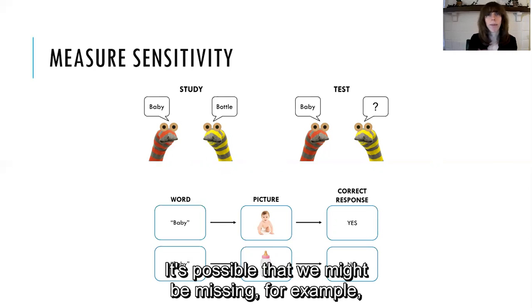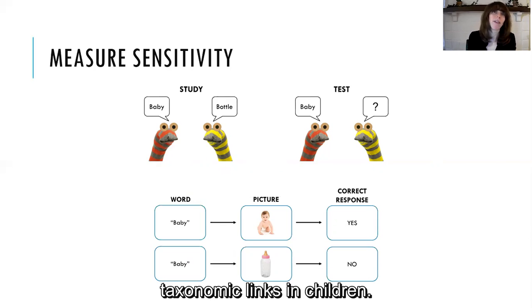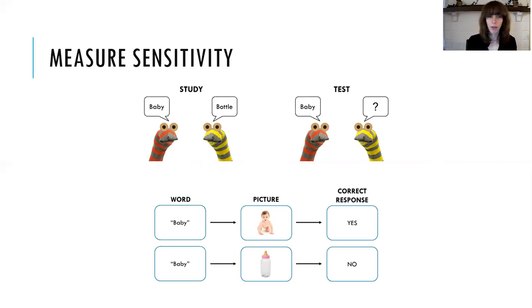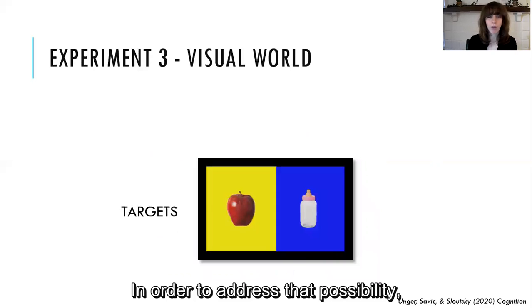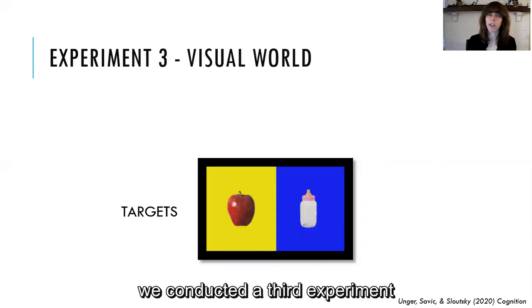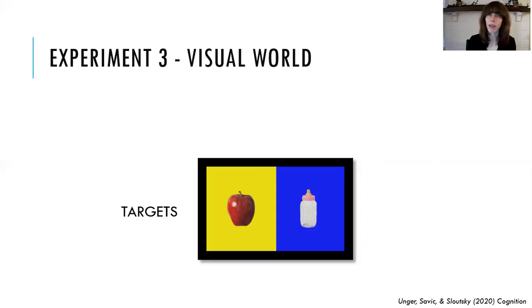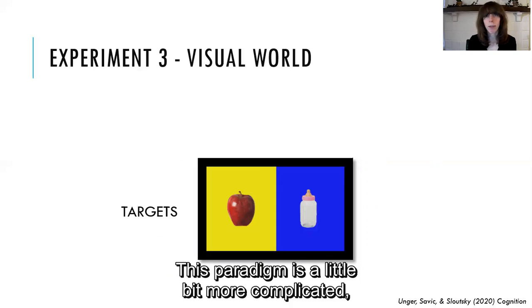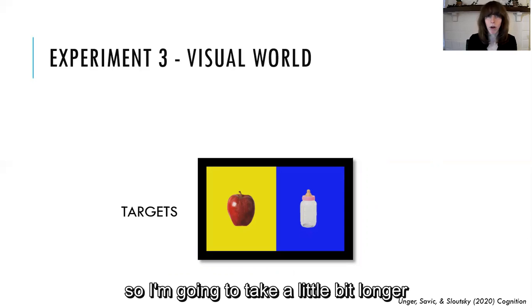So it's possible that we might be missing, for example, taxonomic links in children. So in order to address that possibility, we conducted a third experiment using a visual world paradigm. Now this paradigm is a little bit more complicated, so I'm going to take a little bit longer to walk you through it.